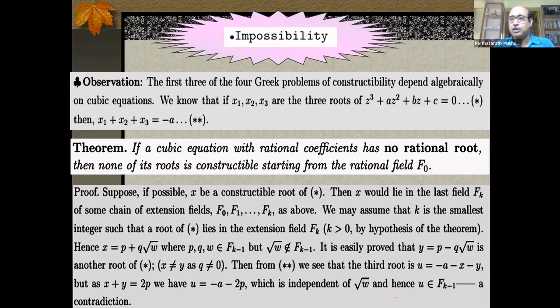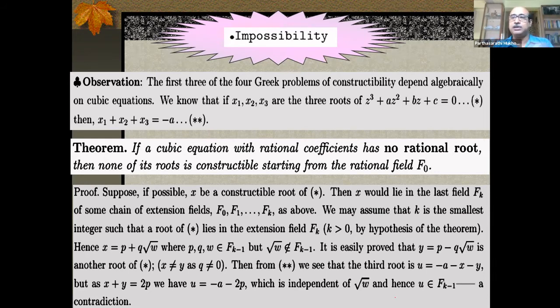So somehow I have to connect the problems of Greek geometry 1, 2, 3 with a cubic equation with rational coefficient that has no rational root, and hence those are not constructible. That's the scheme now. I have to connect those problems of trisection, duplication of the cube, drawing the heptagon.